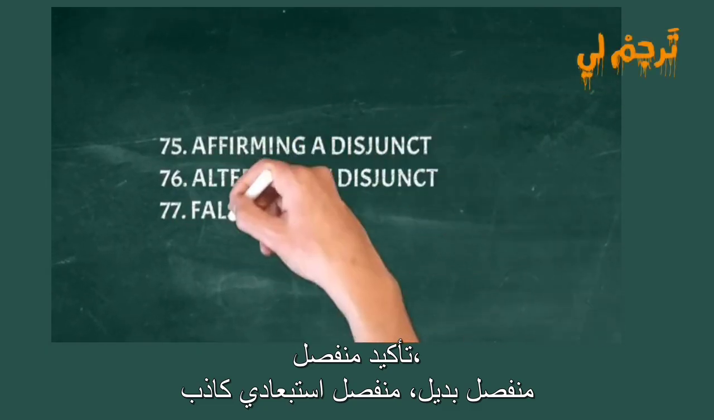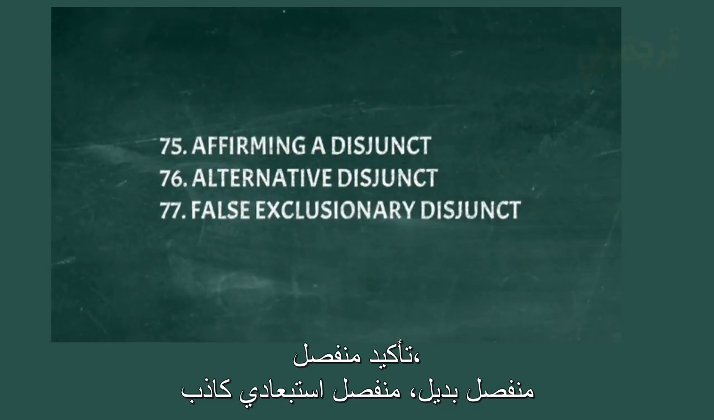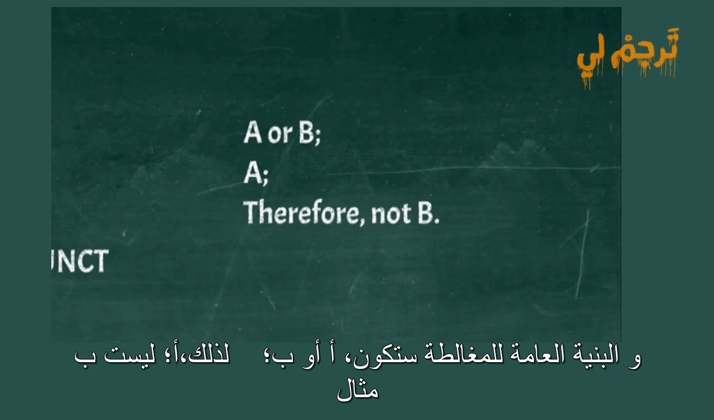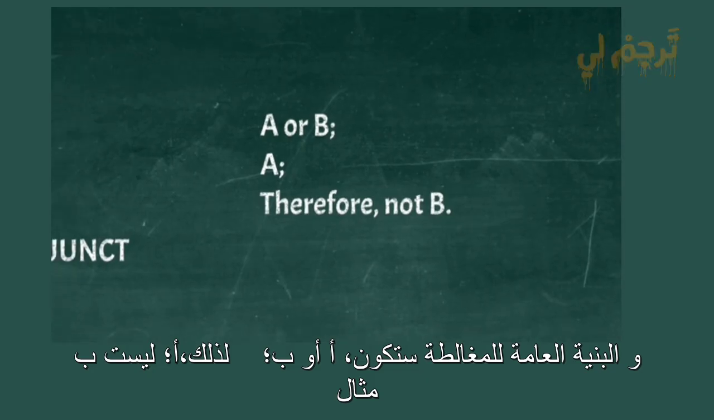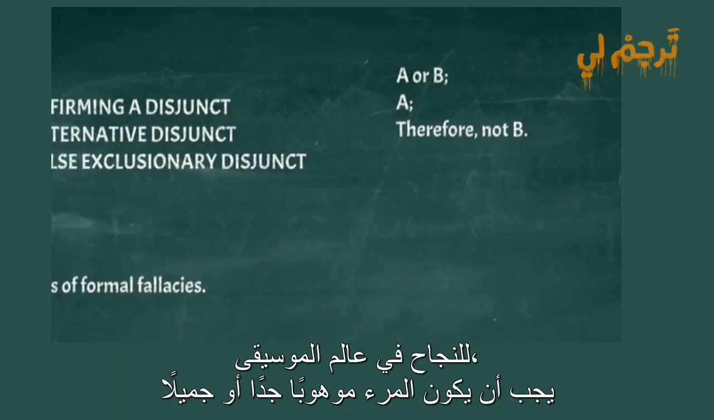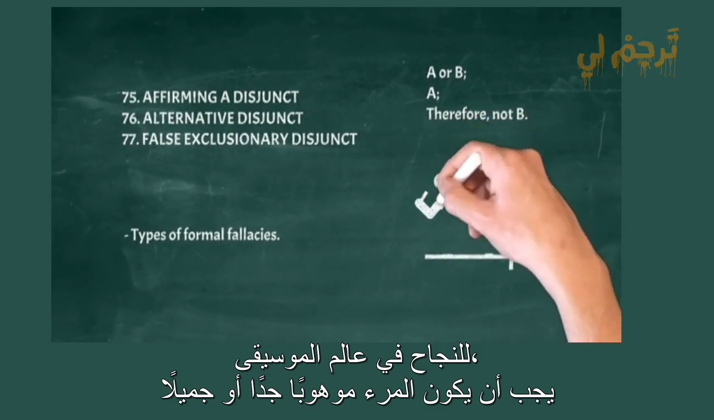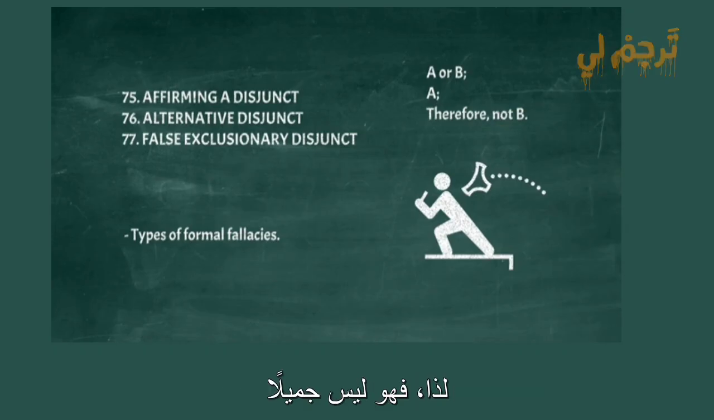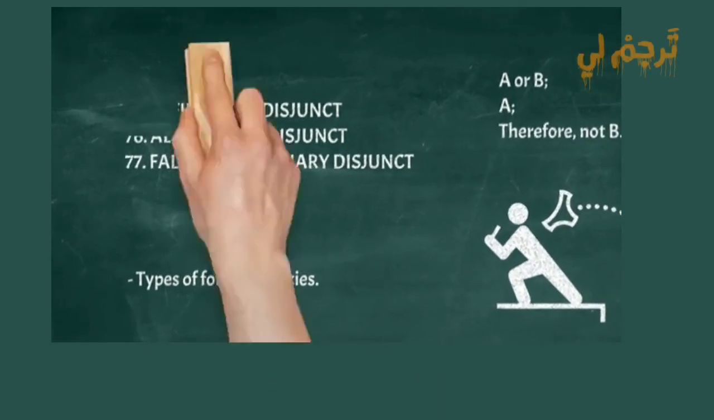Affirming a disjunct, alternative disjunct, false exclusionary disjunct. Types of formal fallacies. We falsely conclude that one disjunct must be false because the other disjunct is true. In fact, both could be true. The general structure of the fallacy would be, A or B, A, therefore, not B. Example: To make it in the music industry, one must be very talented or beautiful. This week's number one artist is very talented, therefore, this artist is not beautiful.